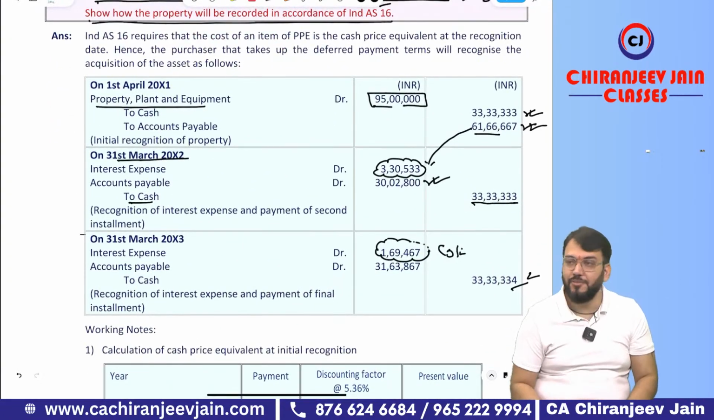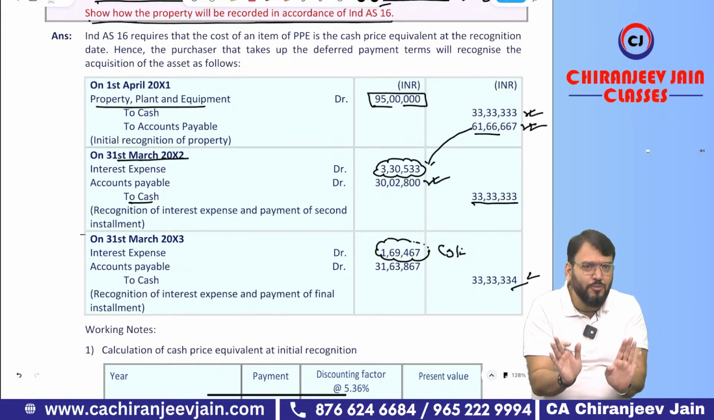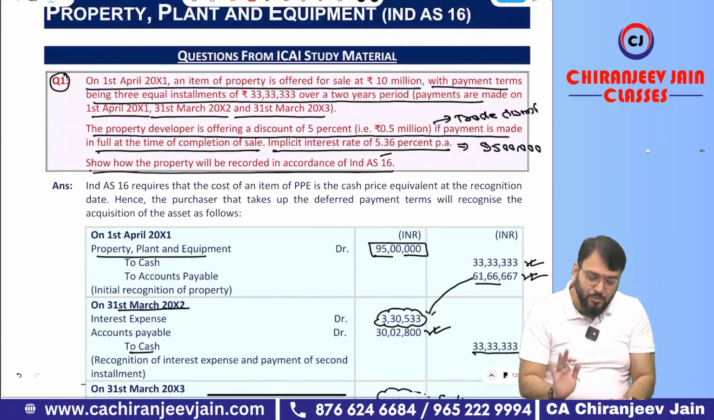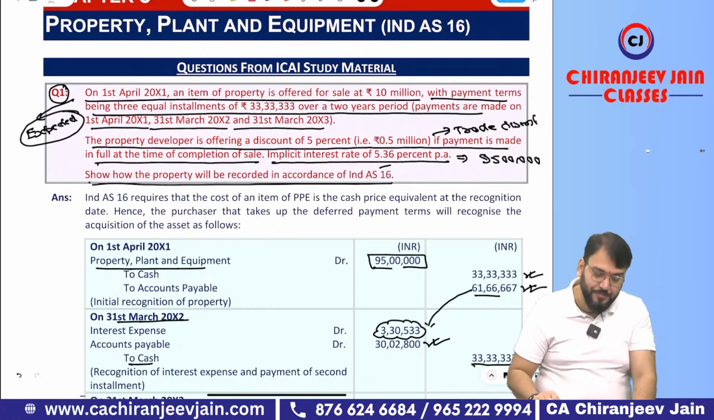This journal entry you can do. This becomes a basic question. Today we have done only a basic question, but a good question. This question till now not asked. From my point of view, expected. Expected.